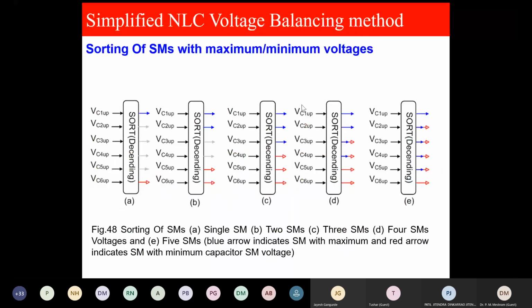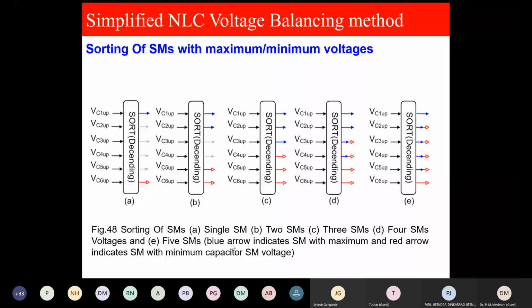This whole process is explained for the 7 level. So number of submodules in the upper arm are 6. Number of submodules in the lower arm are 6. So total submodules are 12. This is upper arm submodule capacitor voltages, sorting, descending. This is descending, meaning this is minimum, this is maximum. Here blue arrow indicates maximum, red arrow indicates minimum.